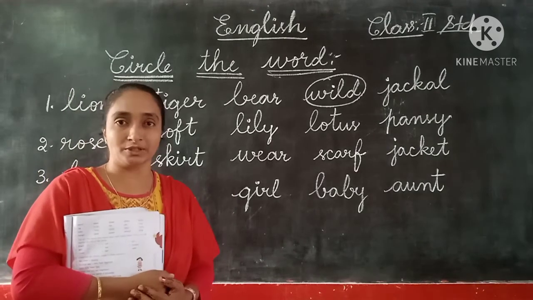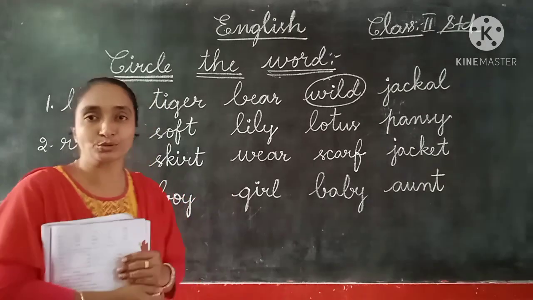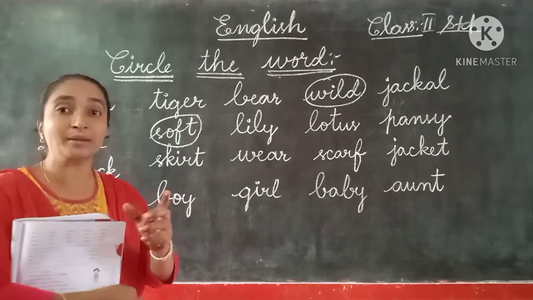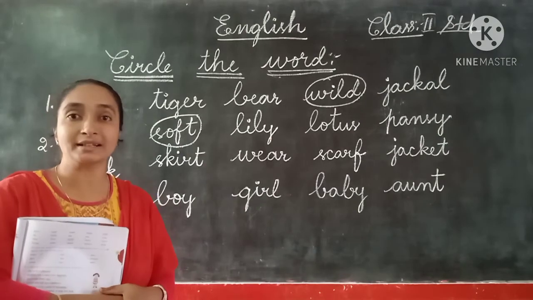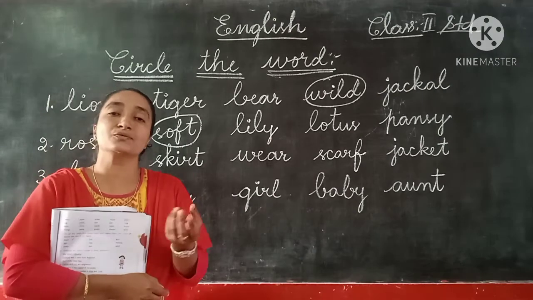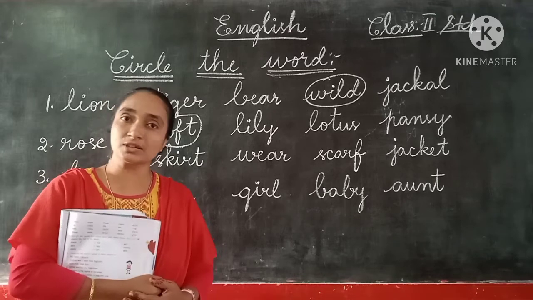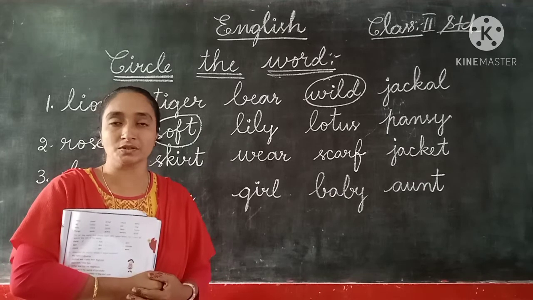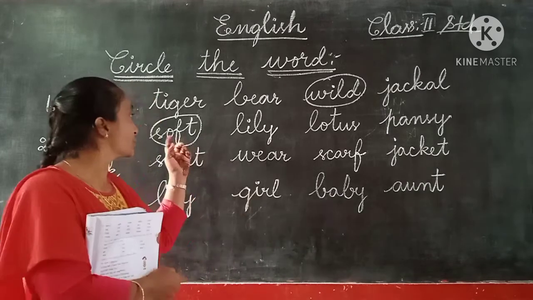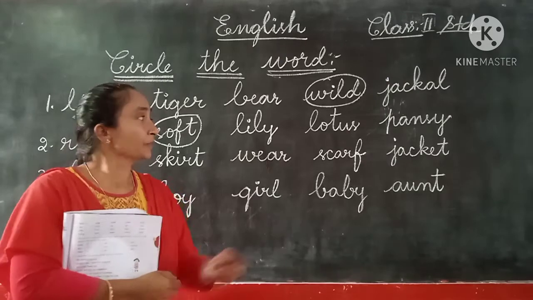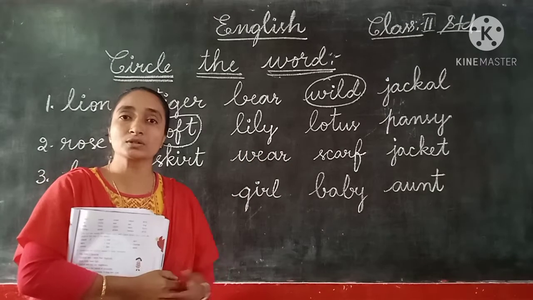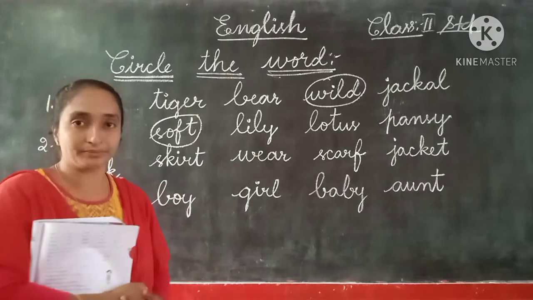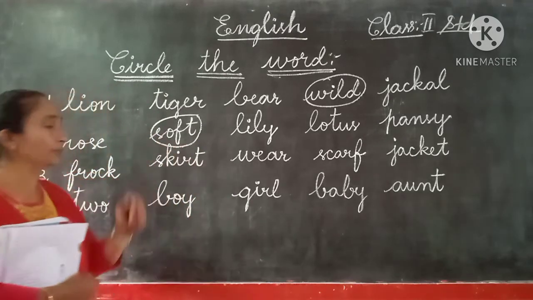Soft is not a naming word, so we can circle it here. Soft is describing, so that is a describing word, not a naming word. Yes, these flowers are very soft. Of course, the petals of the flowers are very soft. Isn't it, children? So soft is not a naming word. Lily, lotus, pansy, rose, sunflower, all these are naming words. Completed, so here we have done the circle.